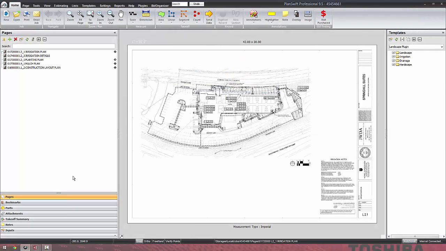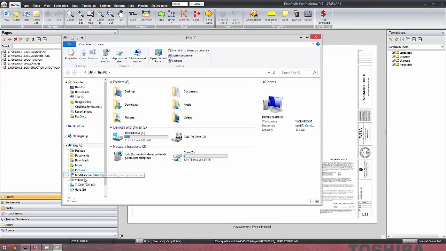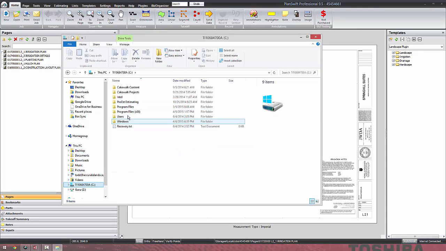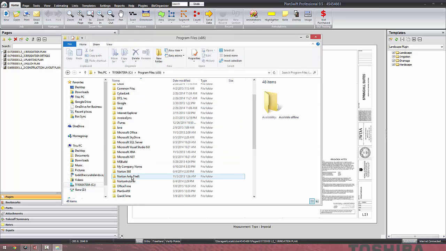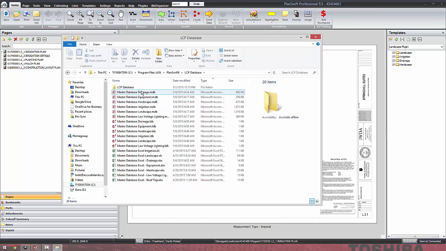Let's look at the actual database that the information you got is stored in. Let me close that out. We want to open up my file explorer, and where we're storing that data file is in your C drive, Program Files, under PlanSwift 9. You'll see the LCP database. What that comes with is all of these Access databases and some Excel spreadsheets. The Excel spreadsheets are what I use to import the data into Access.